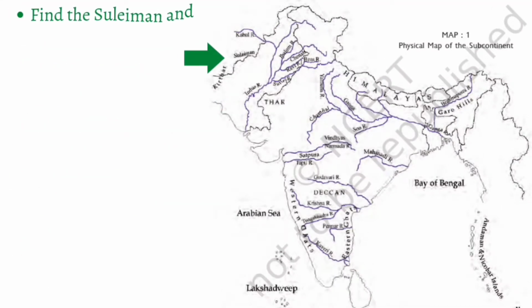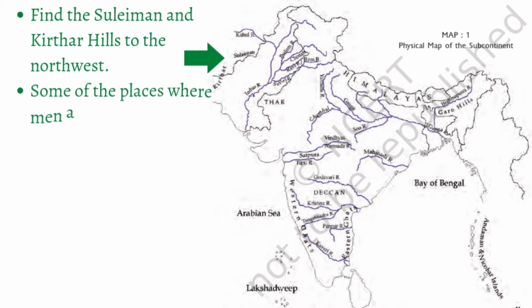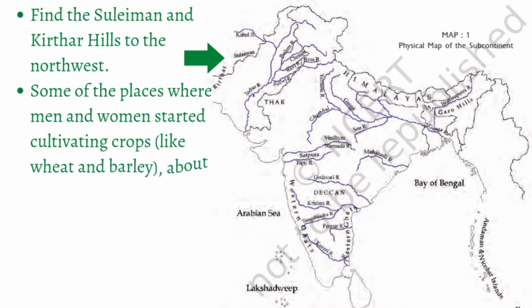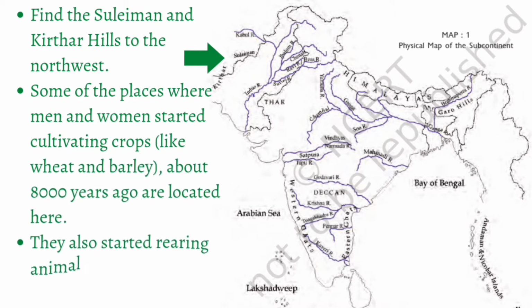Now find the Suleiman and Kirthar hills to the northwest on this map. Some of the places where men and women started cultivating crops like wheat and barley about 8,000 years ago are located here in the Suleiman and Kirthar hills. They also started rearing animals like sheep and goat here. So this was the beginning.